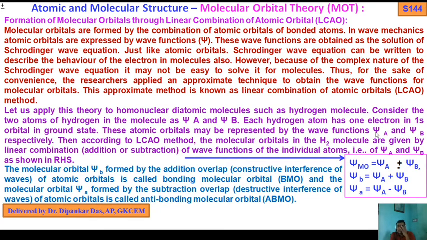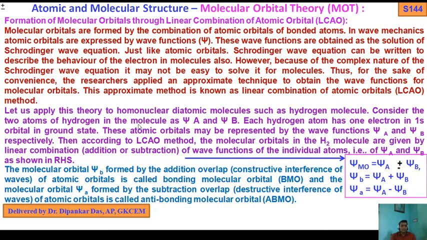Then according to the LCAO method, the molecular orbitals in the H2 molecule are given by linear combinations, through addition or subtraction, of the wave functions of the individual atoms, that is psi A and psi B. So you see psi MO equals psi A plus or minus psi B. If you consider the bonding, then psi bonding equals psi A plus psi B, through addition. If you consider the antibonding, whose energy is higher than the bonding MO, it should be psi A minus psi B, that is through subtraction.